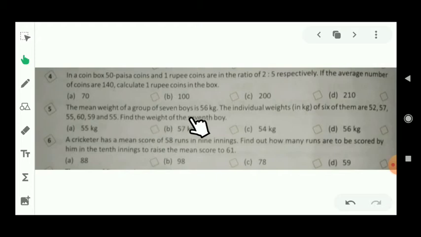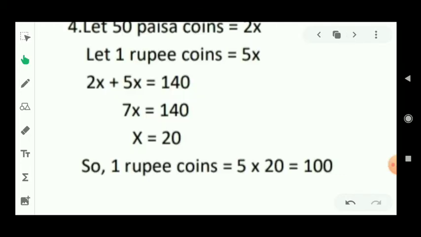The mean weight of a group of 7 boys is 56 kg. The individual weights of 6 of them are 52, 57, 55, 60, 59 and 55. Find the weight of the 7th boy. Let's see the solution of this question.